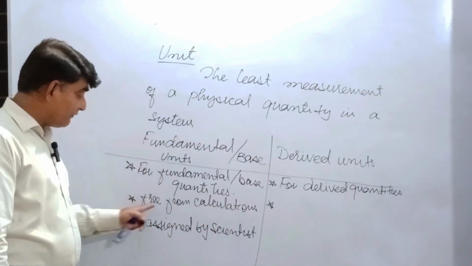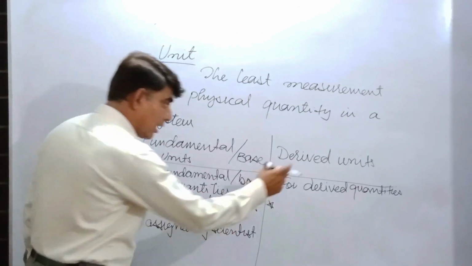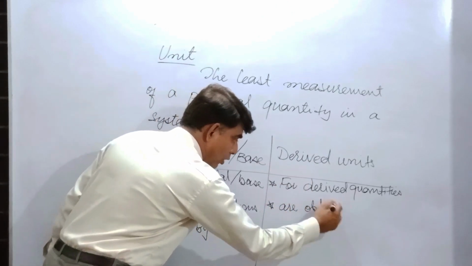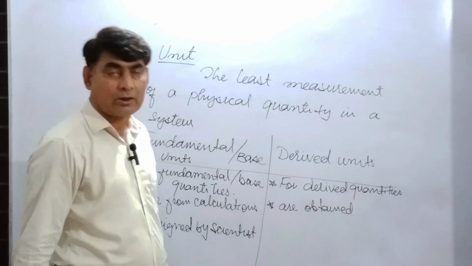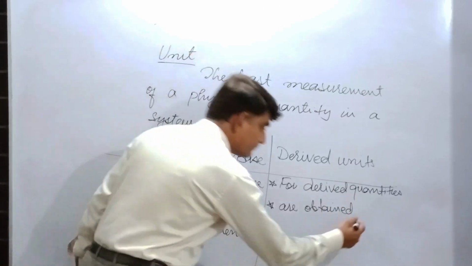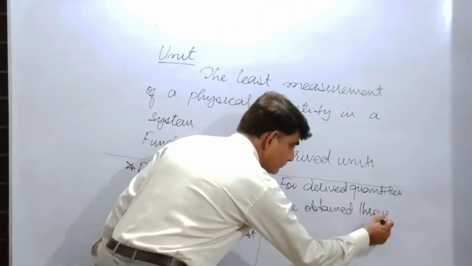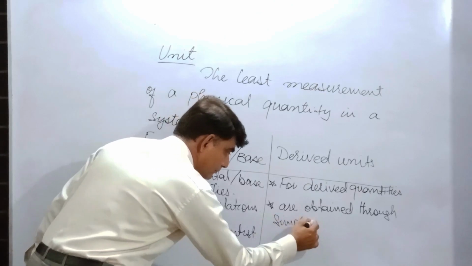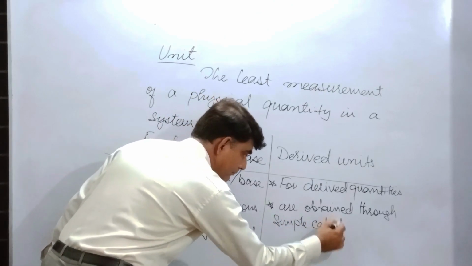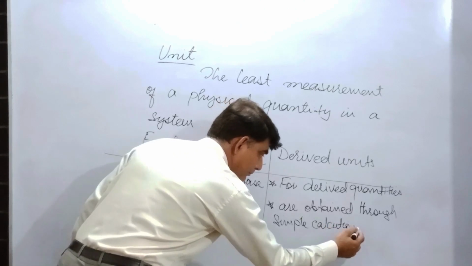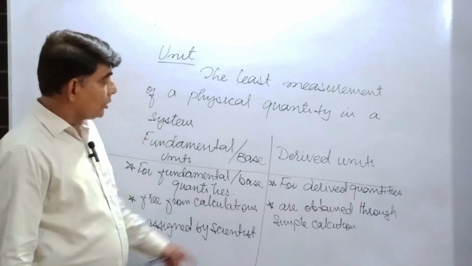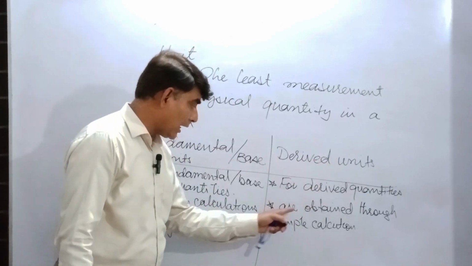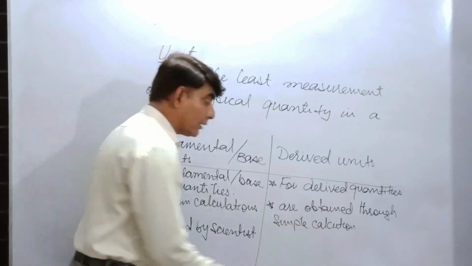So fundamental units are free from any type of calculation, but derived units are obtained through a simple process of multiplication or division. Derived means these are derived from fundamental units.